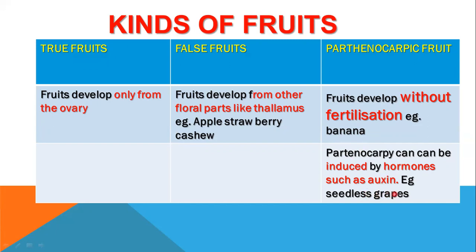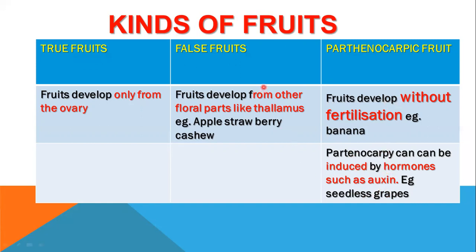For example, seedless grapes. The green grapes are seedless, and the black grapes are true fruits which have seeds in them. Eating seeds is not convenient. So seedless grapes are developed by induced parthenocarpy, using certain hormones.